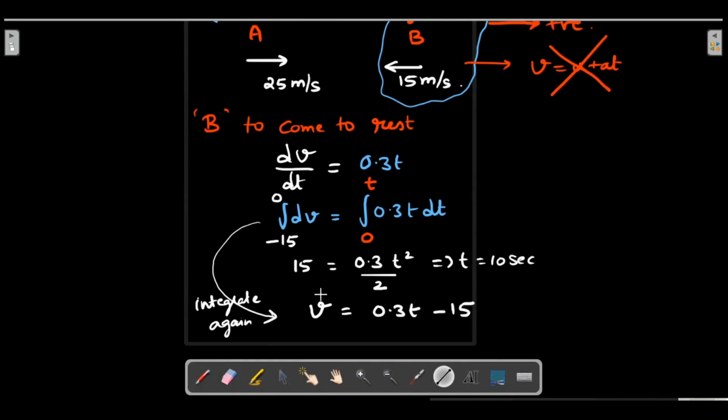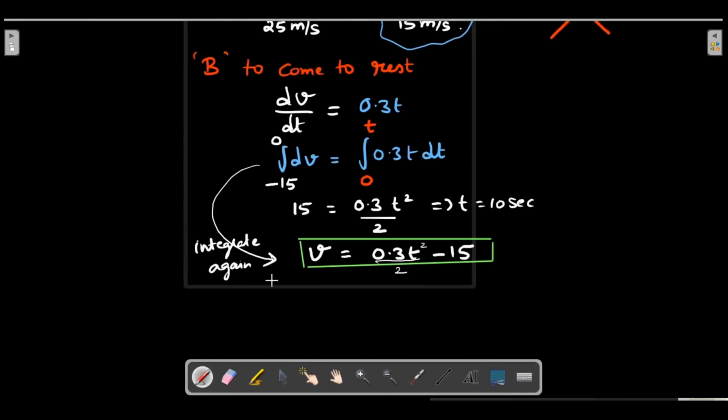How did I write this? I integrated in a normal manner without the limits of 0. I put a V in general. So this would become V plus 15 on this side. This should be 0.3 t square divided by 2, sorry, and then minus 15. Right. Then integrate it again.